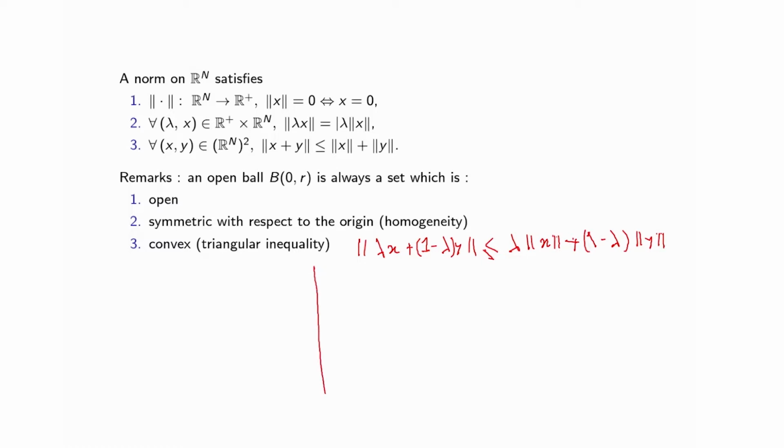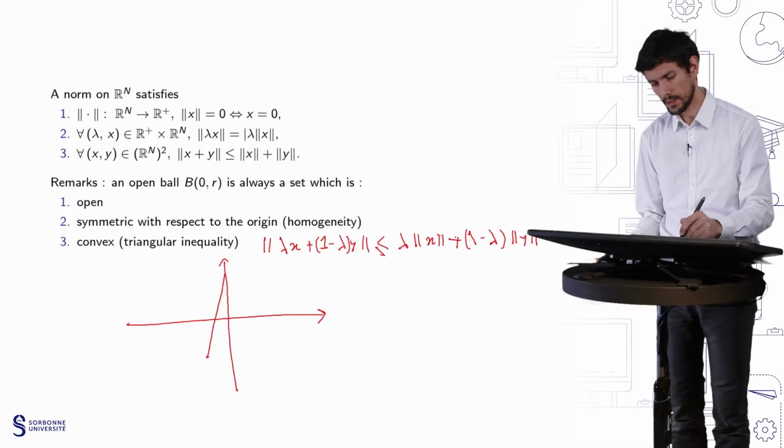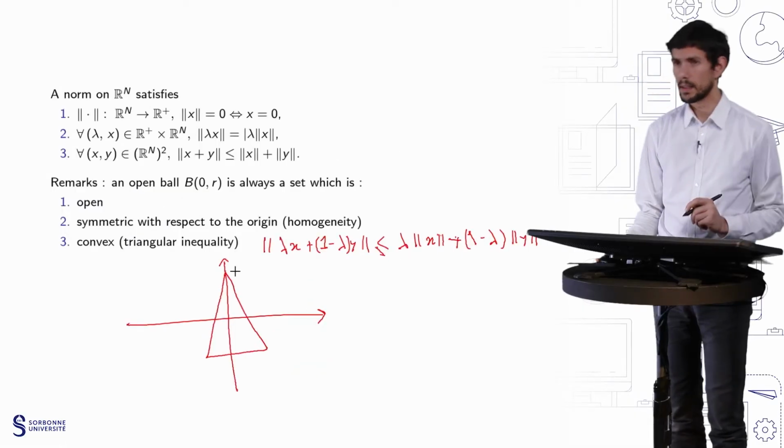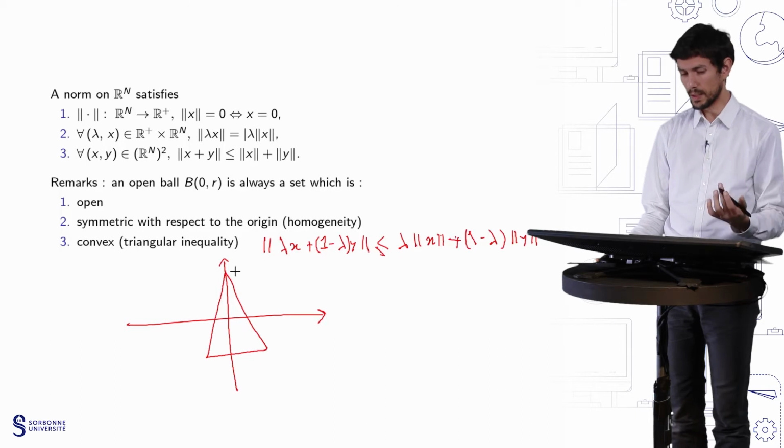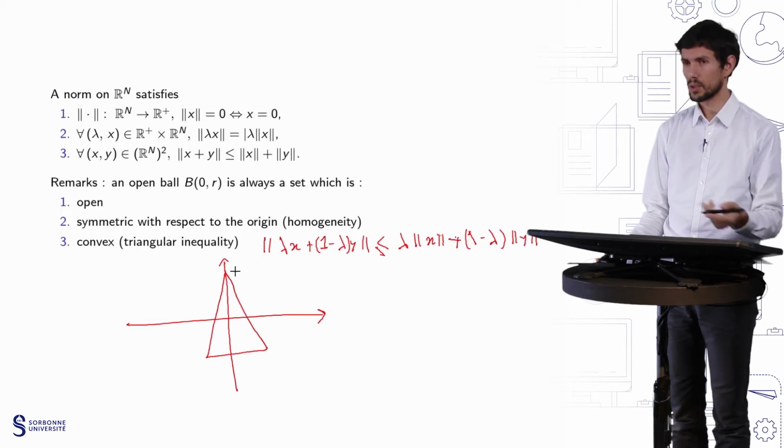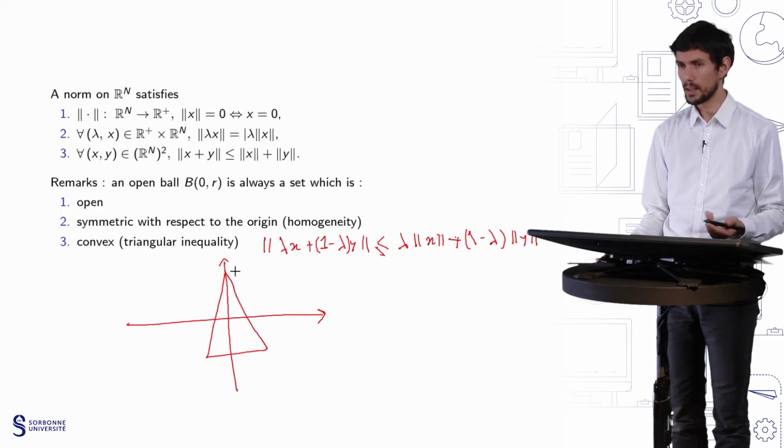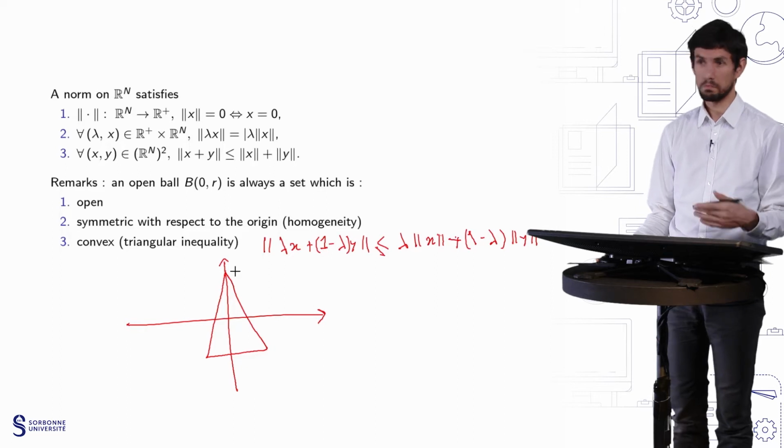And for example, this gives you a basic criterion to decide if something can be a ball with respect to a norm or not. So for example, this set here is indeed something which is convex, but obviously it is not symmetric with respect to the origin, therefore it cannot be a ball for any norm.